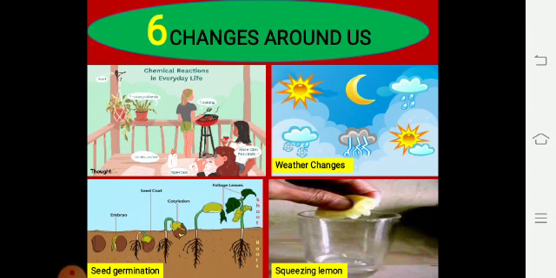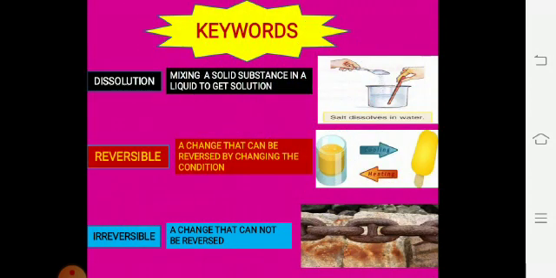And we perform different or various activities like making tea, walking from one place to another place, drying clothes, bathing, washing clothes, making food, etc. So students, in this chapter we are going to discuss various types of changes that occur in our life, whether they lead to chemical or physical changes.